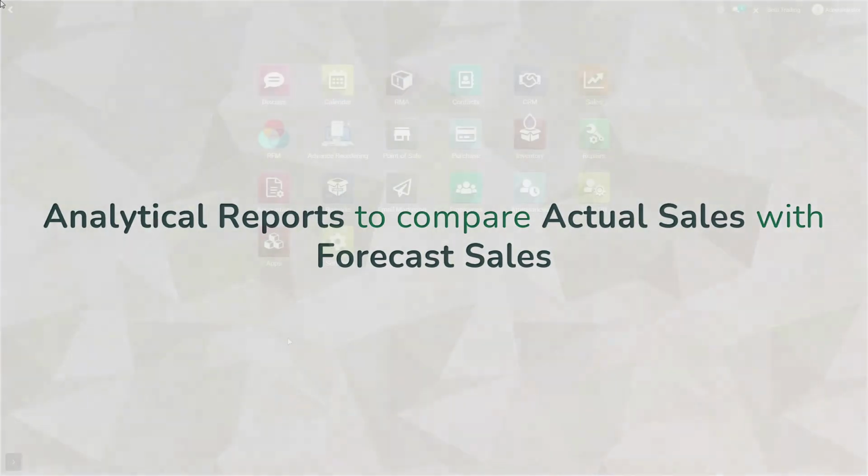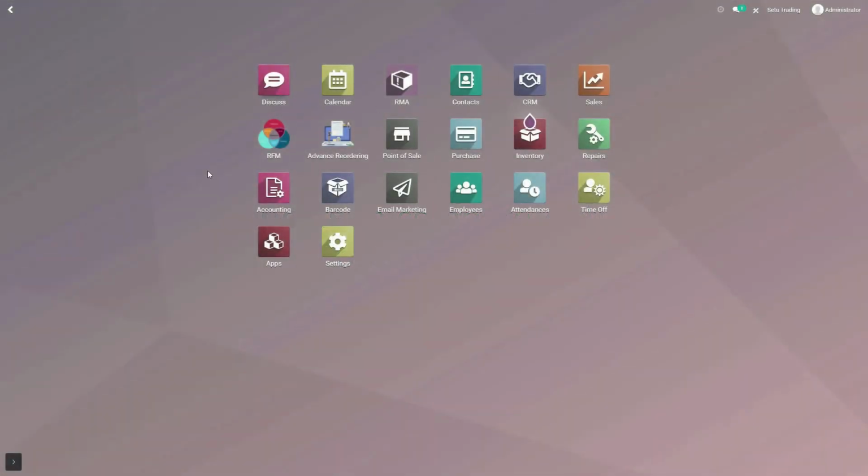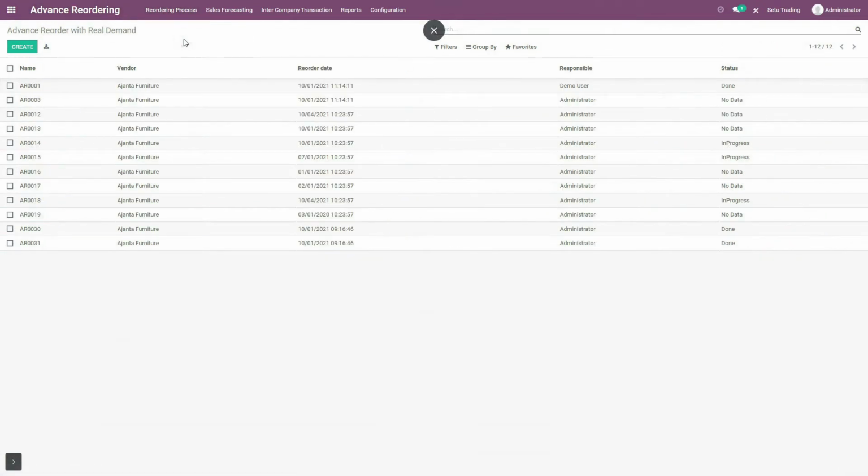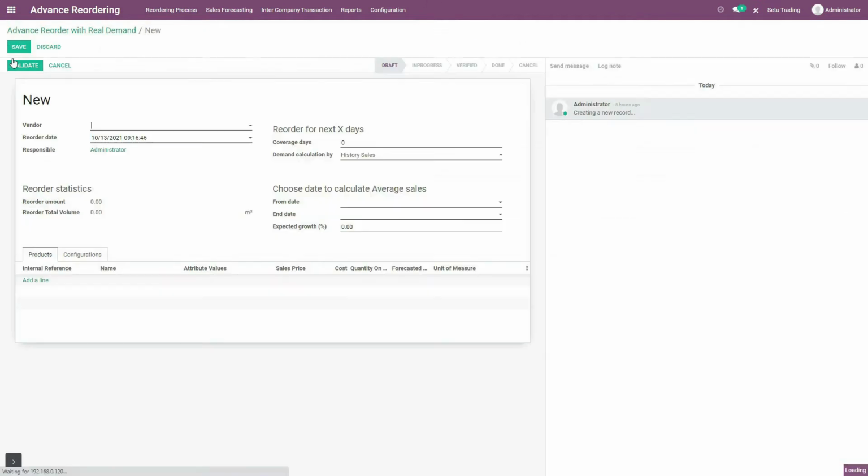So let us now switch over to Advanced Ordering in Odoo and see these various functionalities of sales forecasting. So here I am on the dashboard of Odoo and switching to Advanced Reordering. In the tutorial of reorder with real demand, I explained how it helps you to calculate which product with what right quantity to be stocked in which warehouse using the history sales method of demand calculation, which uses past sales history of the products that I select here in this products menu.